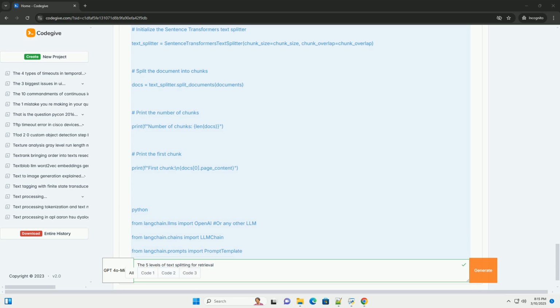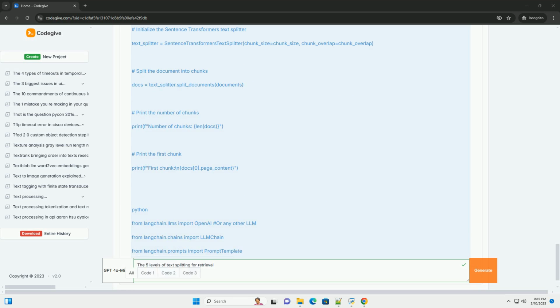Pros: can adapt to the specific characteristics of the text. Can take into account the intended use case, for example the types of questions that will be asked. Can potentially achieve the highest retrieval accuracy.